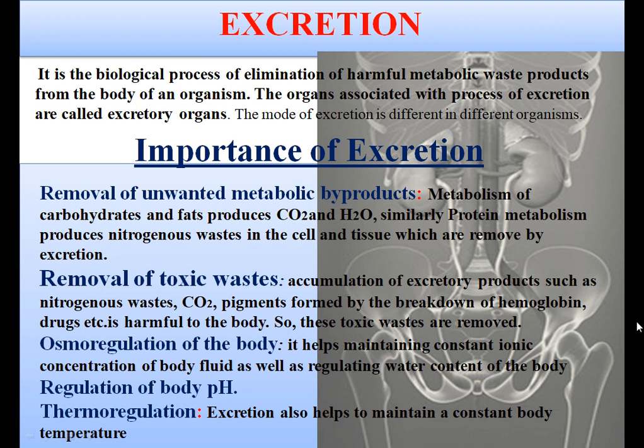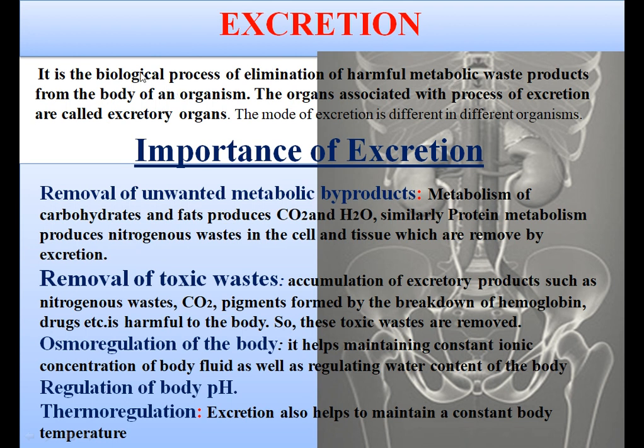So there are two most important homeostatic processes occurring inside the living organism which help to maintain the steady state. One is excretion. Excretion is a biological process by which an organism gets rid of excess or toxic waste produced by metabolism.